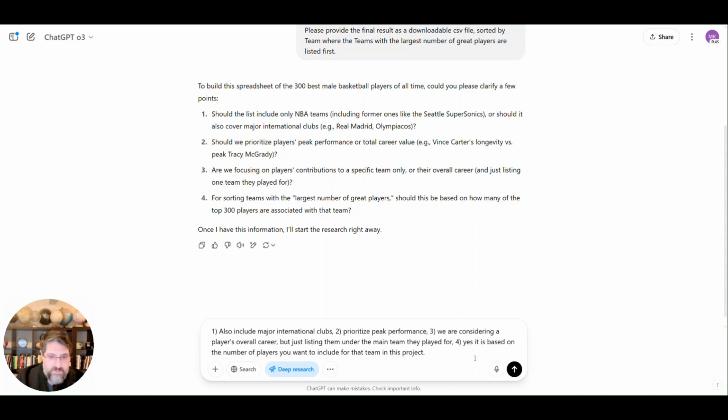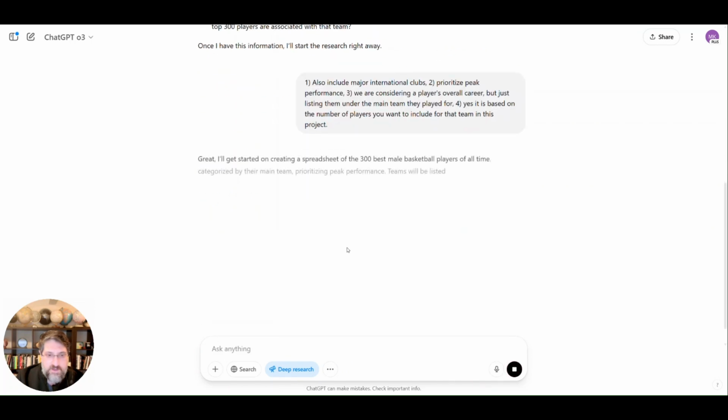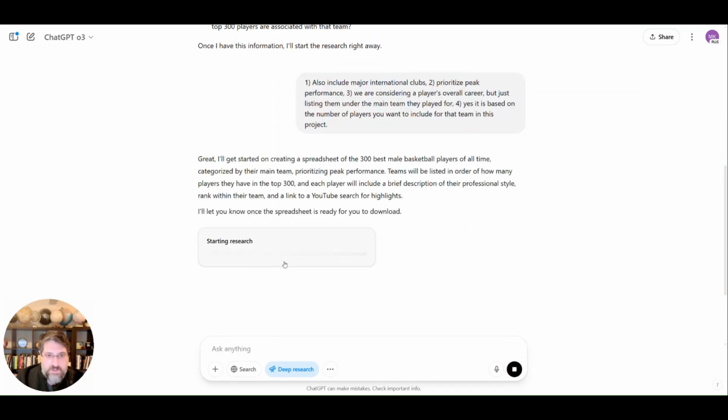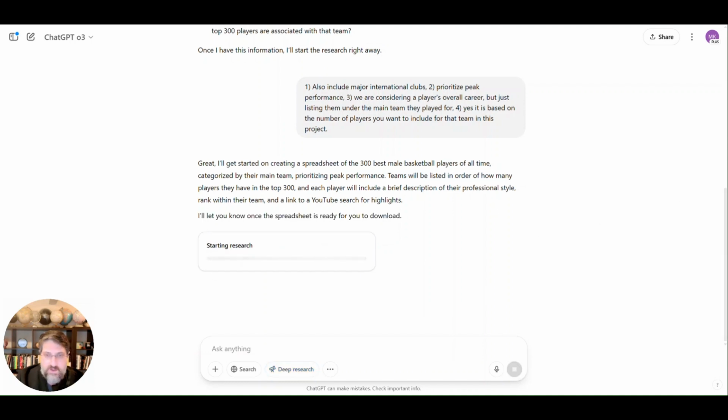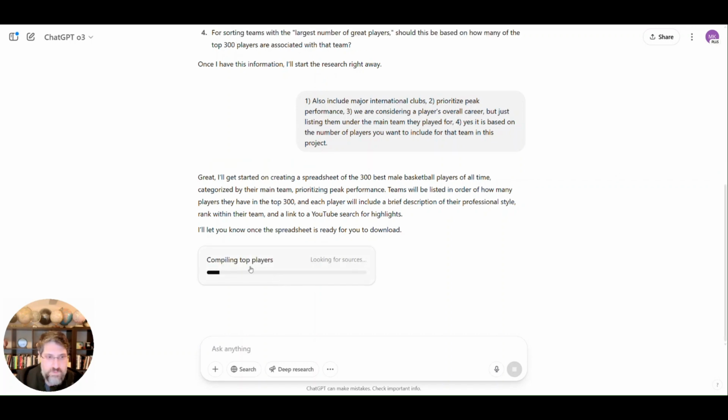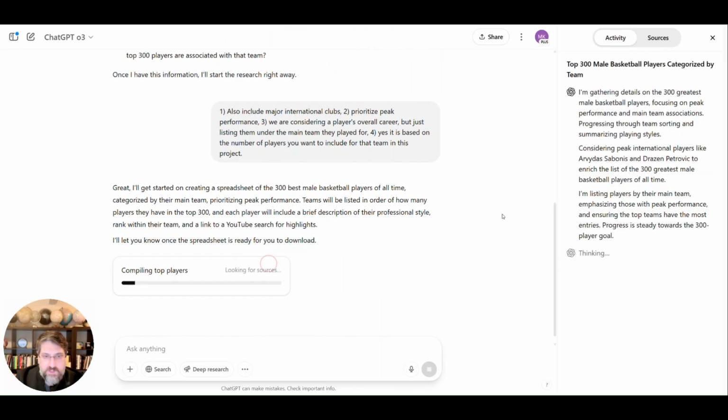Here I have answered ChatGPT's follow-up questions, and I think it is ready to start the research. We'll see how many minutes this takes, usually a few minutes. Soon it will start showing its thinking process to some extent on the right-hand side, hopefully. As you can see, it has started the research, and when we click on the research process, we see the thinking process. This will probably take a few minutes, so I'll pause the video and turn it on again when it's finished.